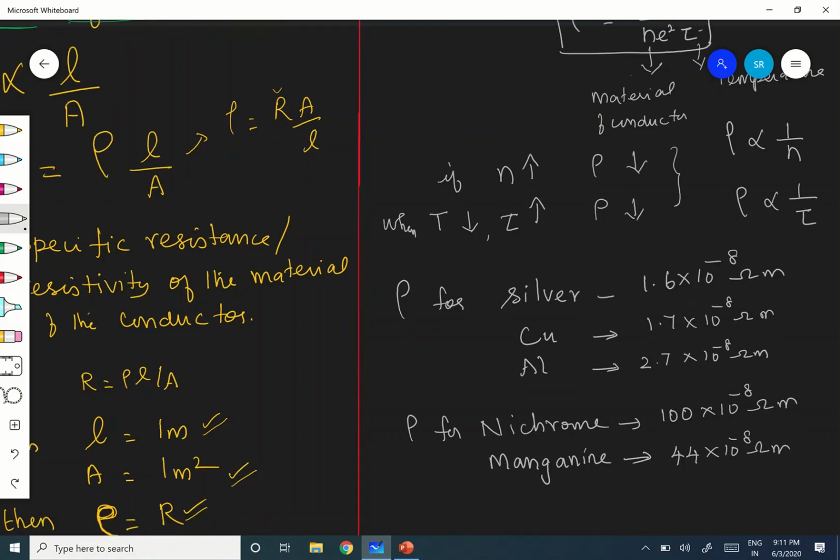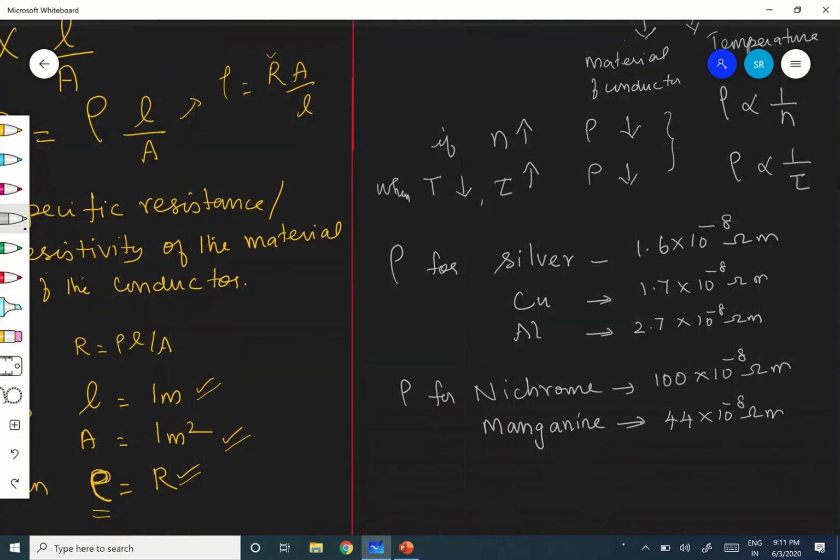Why is this manganin very important? And another very important one, constantan. Why am I writing this now? Constantan has 49 into 10 power minus 8 ohm meter. These are used for making resistance coils, resistance wires and all. That is why, because their resistivity is more. So they are used for making resistance coils and all.